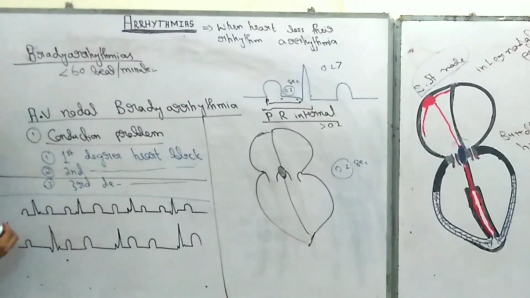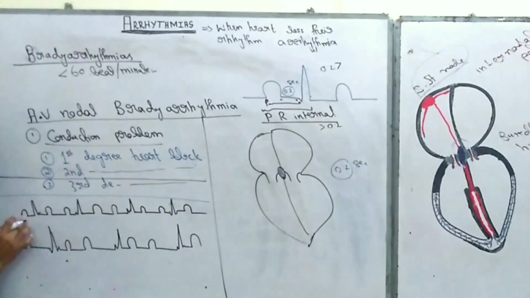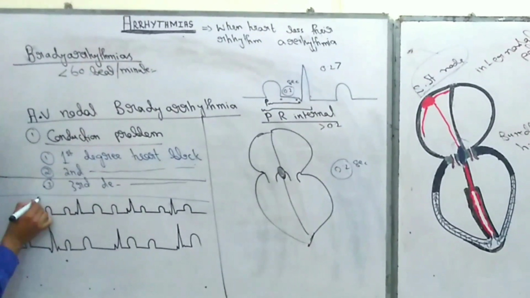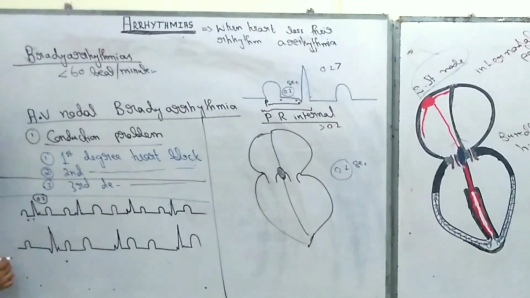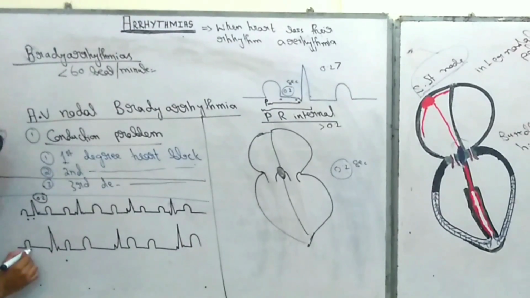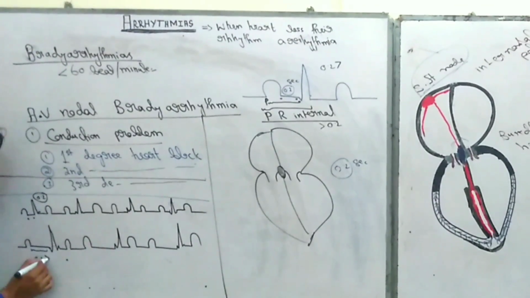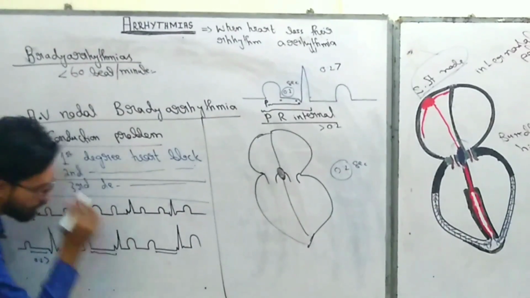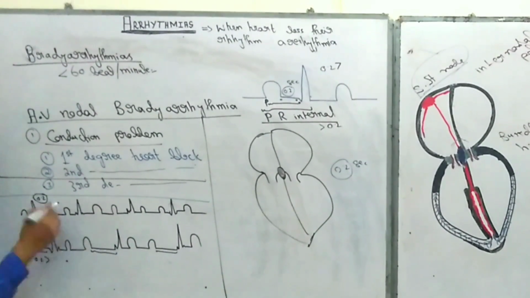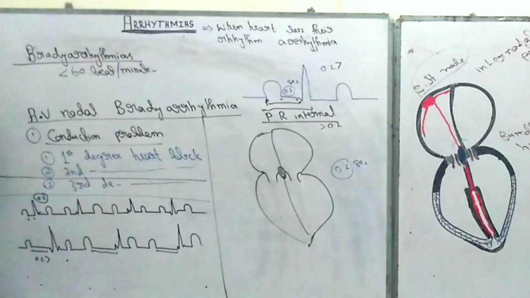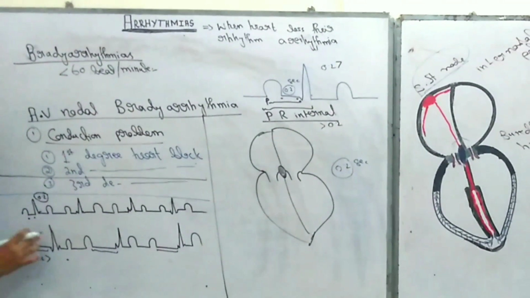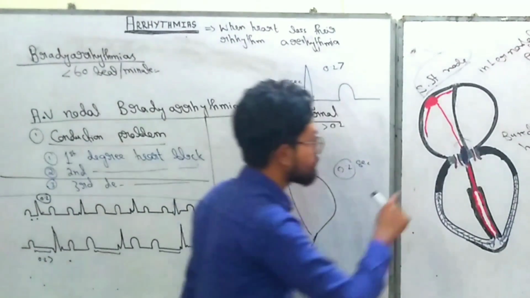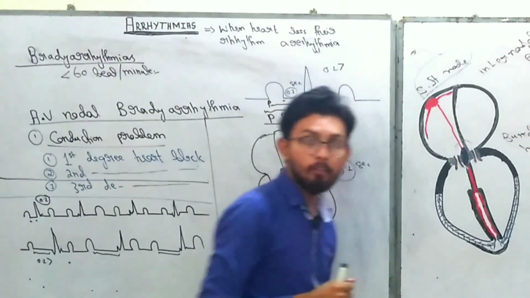And here you can appreciate that in the normal ECG the time period known as the PR interval is short, under 0.2 second. But when there is first degree heart block, this PR interval is increased beyond 0.2 seconds, and you can appreciate that all the PR intervals are increased as compared to the normal ECG. So this is the ECG. When you find an increased PR interval, you suspect there is a problem in the AV node, right?